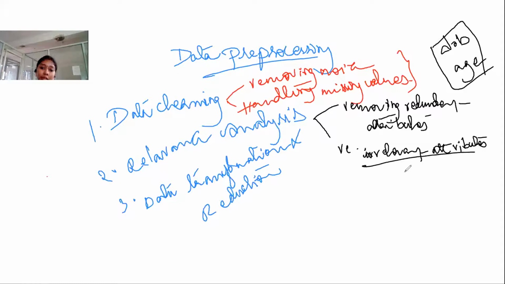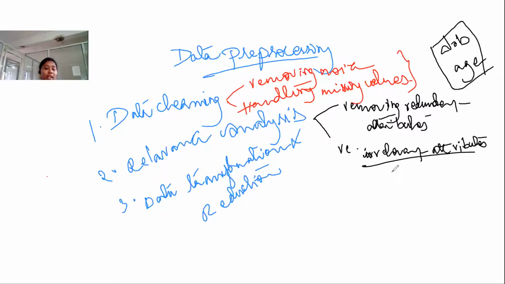Irrelevant attributes. Again, this is also somewhat relevant to the noisy data. So irrelevant attributes in the sense, suppose you are having a student data set, and your task is to find out the average marks obtained for each student.